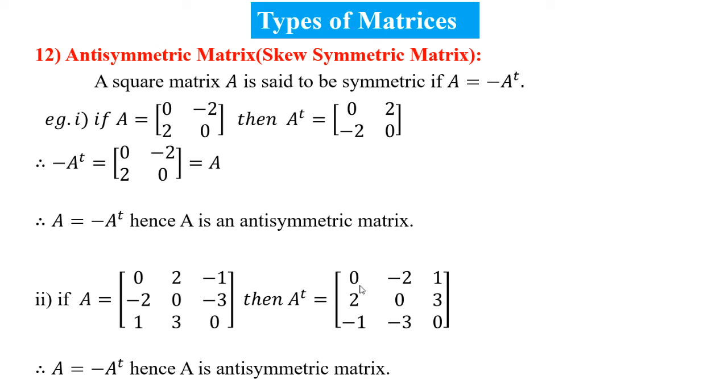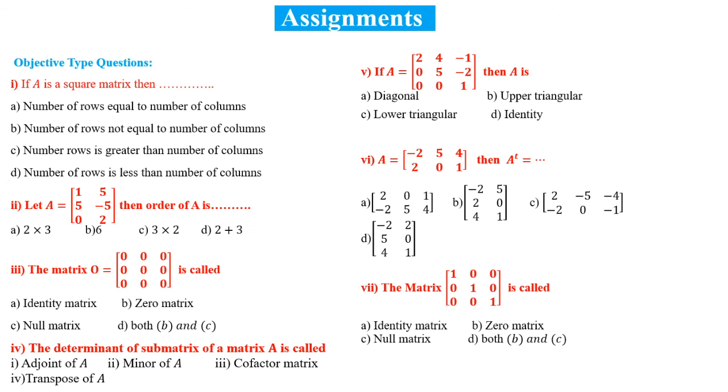Then we have to change the sign and convert A transpose to minus A transpose by changing the signs of all elements. 0 becomes 0, -2 becomes 2, 1 becomes -1, and so on, with 3 becoming -3 and -3 becoming 3, and 0, 0. That means A and minus A transpose have all elements the same. So it is known as an anti-symmetric matrix.